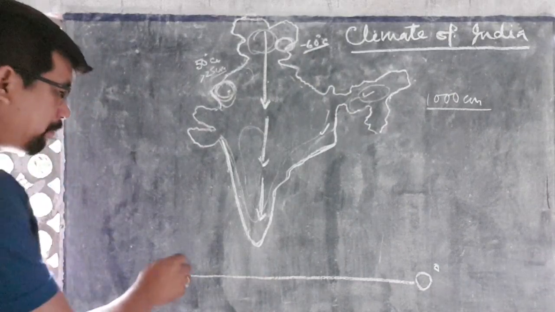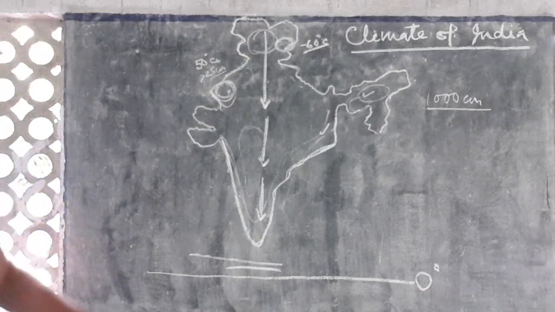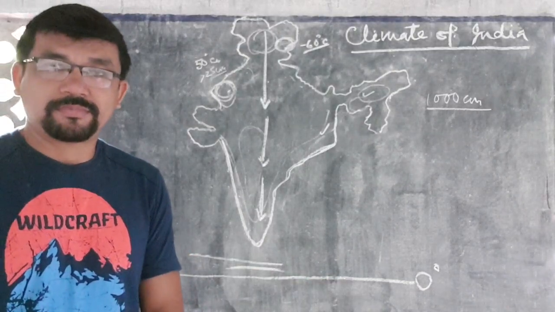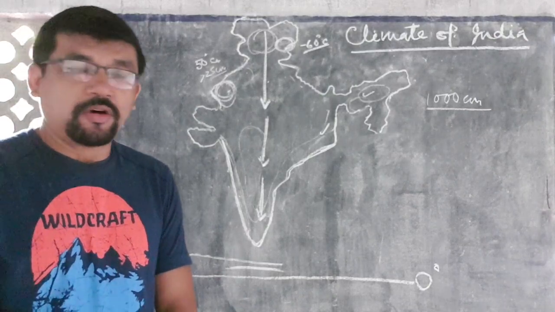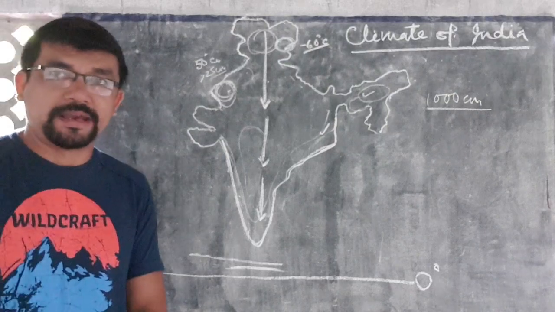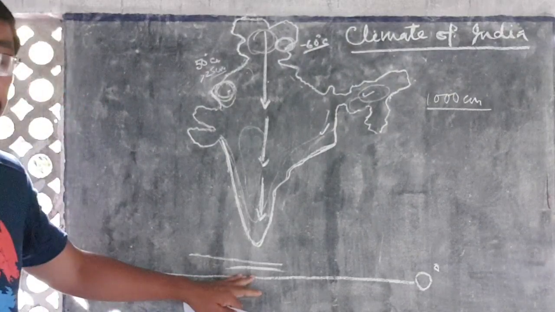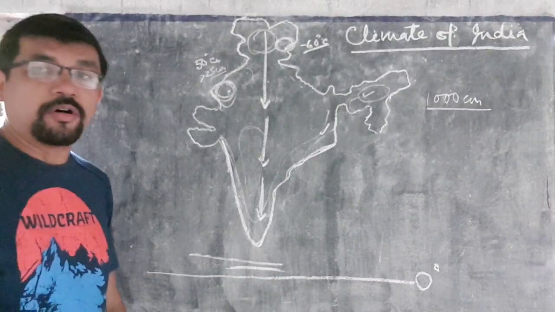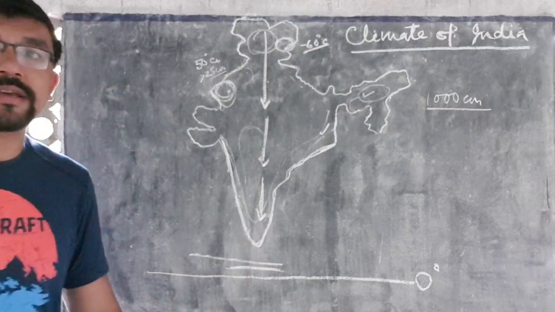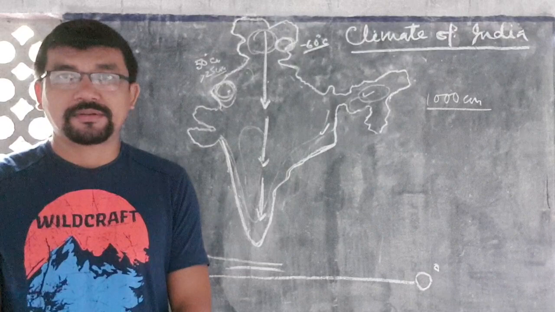That means temperature is always the same all over the year. Temperature is always high. That means the equatorial region is the hottest zone on our Earth.